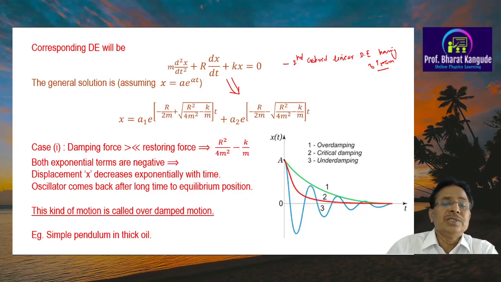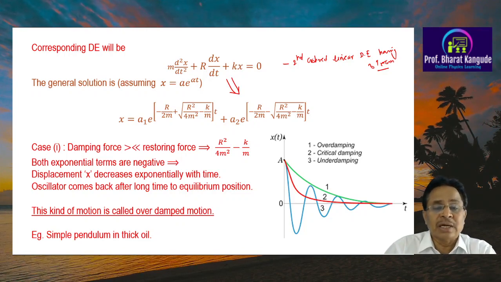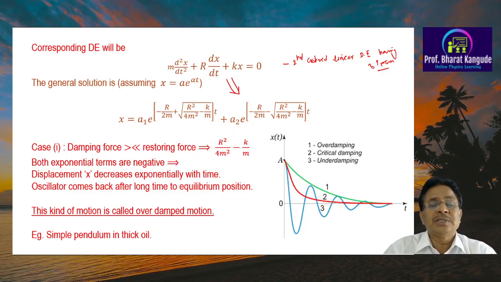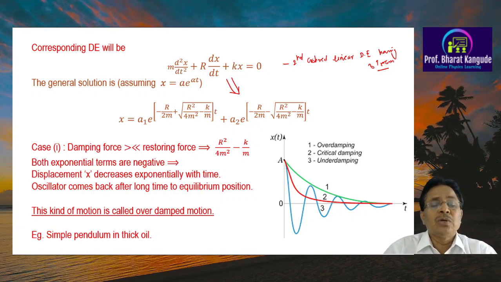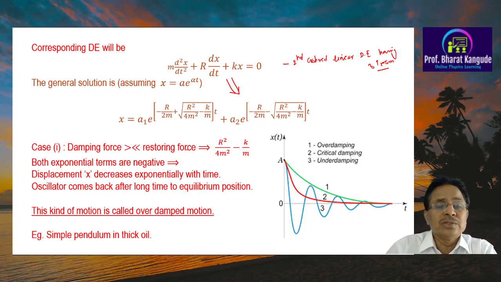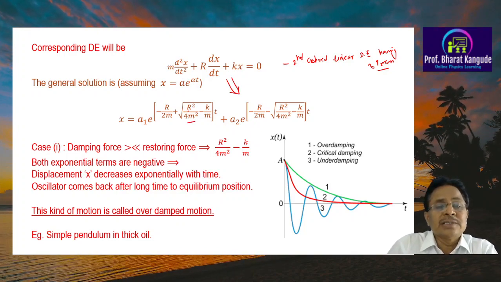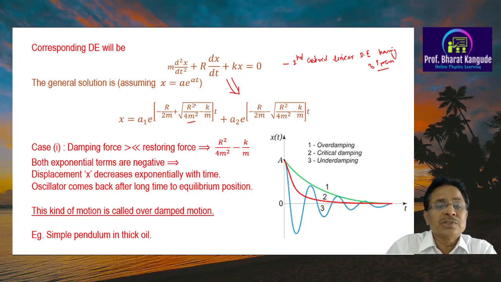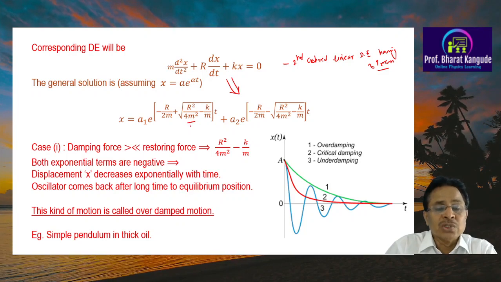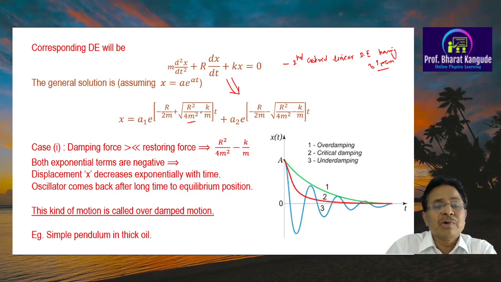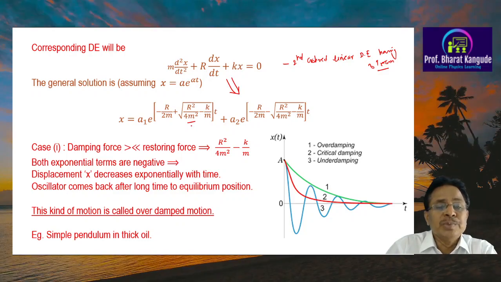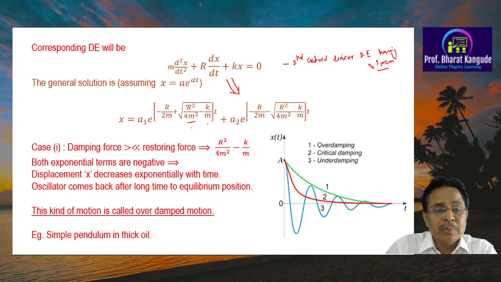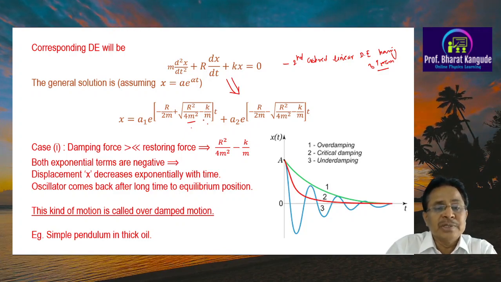Now look at this solution. This solution gives you three interesting facts. Sometimes this solution gets converted into exponential, sometimes it is oscillatory, and that depends upon two different cases. Now look into this bracket. This particular factor is r square upon 4m square, and this is k upon m. So this is related to the damping force, and this is related to the restoring force. Whether r square upon 4m square or k upon m is bigger, depending upon that, the sign inside this square root bracket becomes positive or negative.